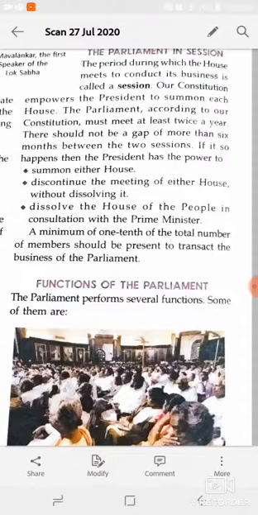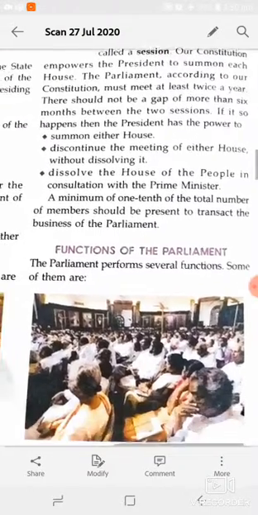So a minimum of one third of the total members should be present to transact the business of the Parliament. Means in a Parliament session, at least one third of the members of both Houses should be present in a session. Clear? So this is all about the session in Parliament.